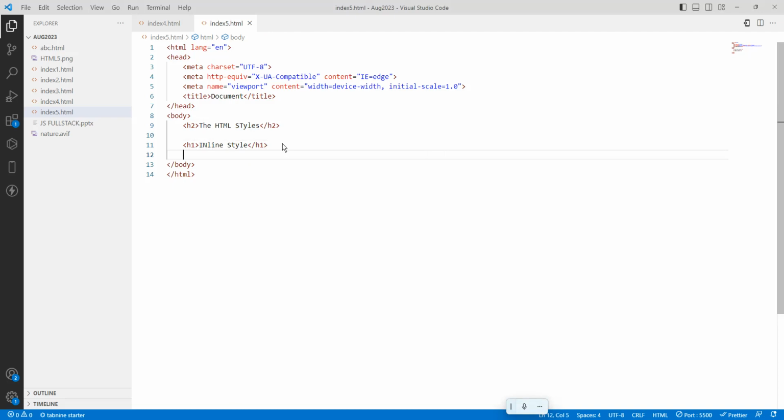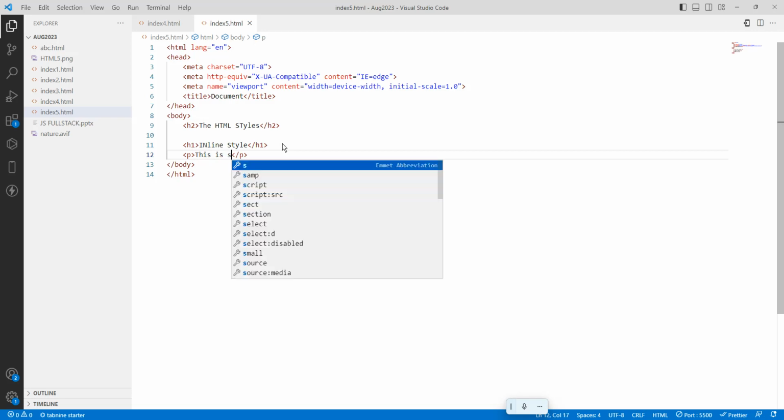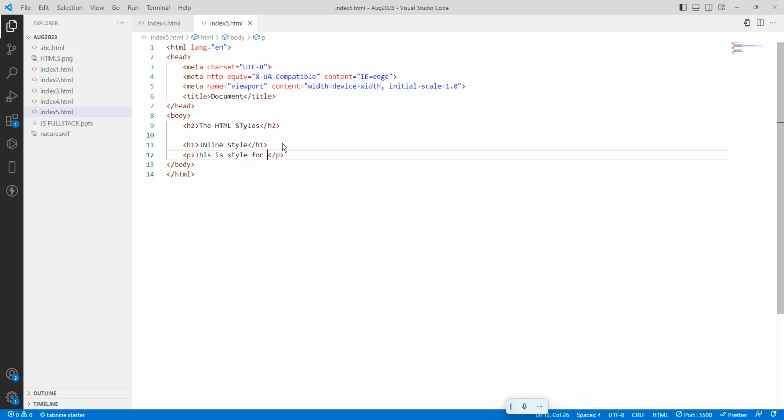Okay, I want to take a P. So I will apply something. This is a style for inline CSS.